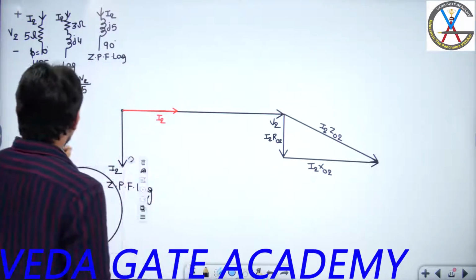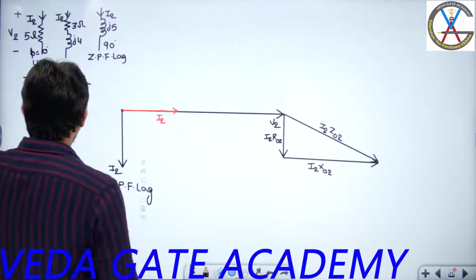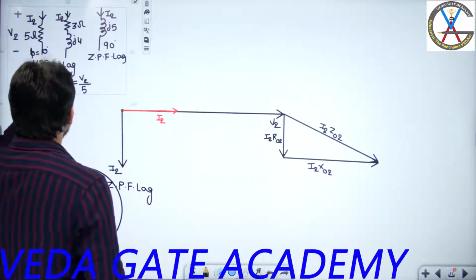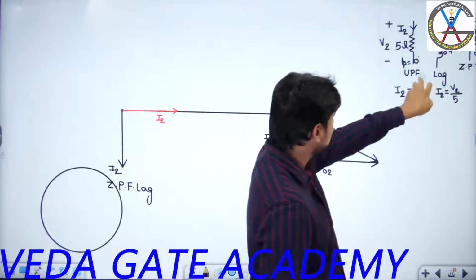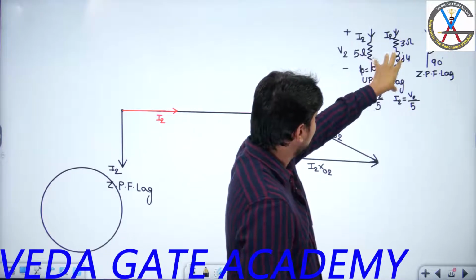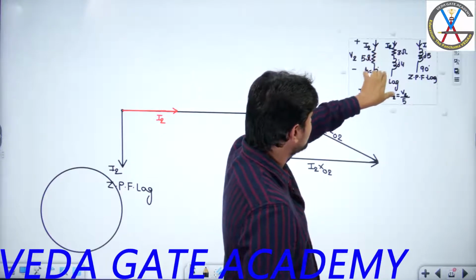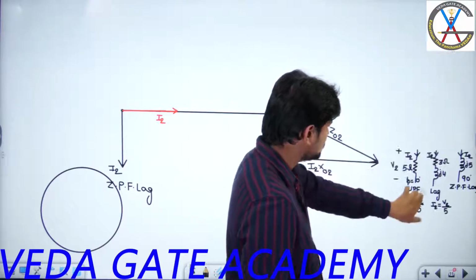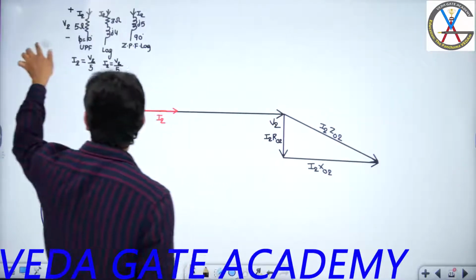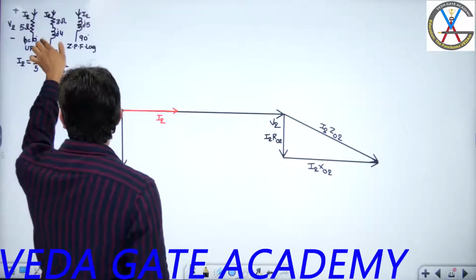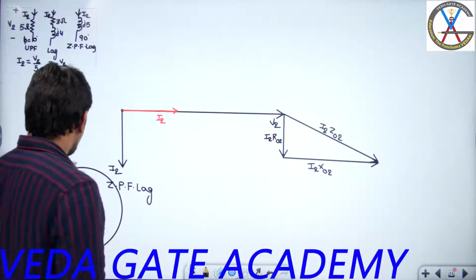Let me first move this to the other side, which is not going to overlap. So let me move to this side. Yeah, so I think it won't overlap now.